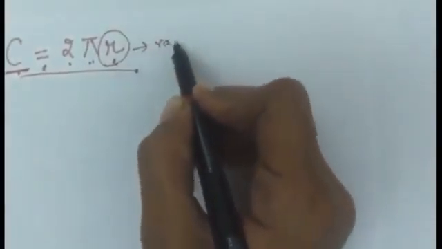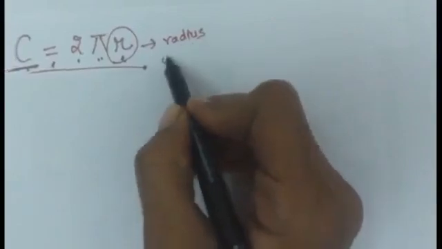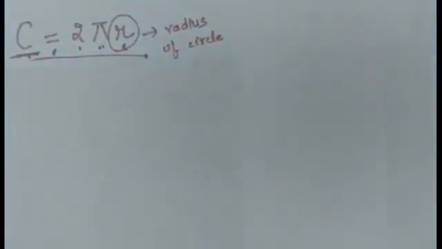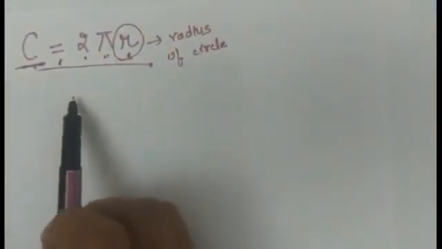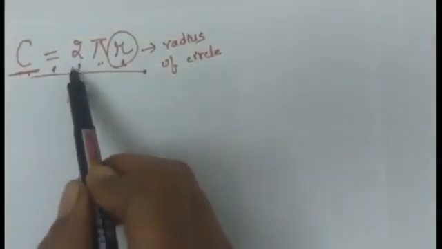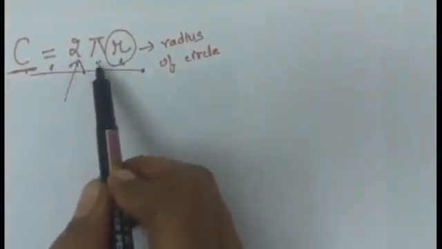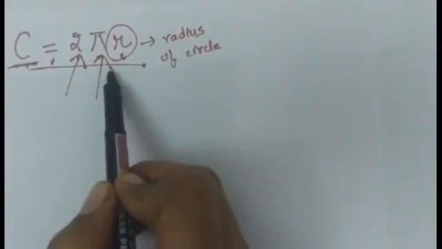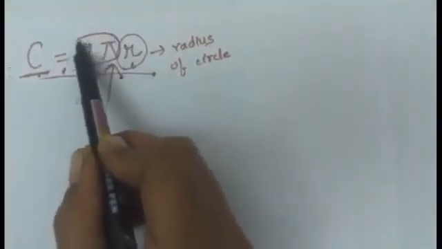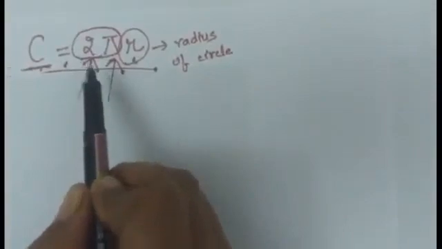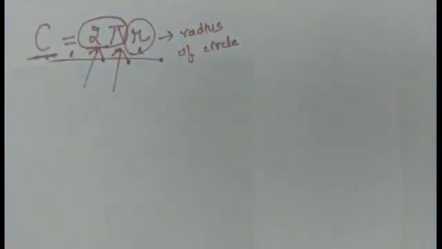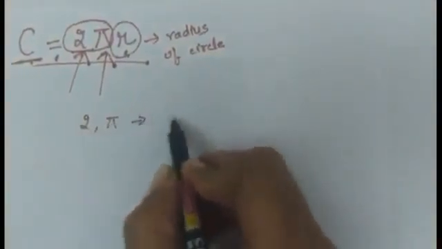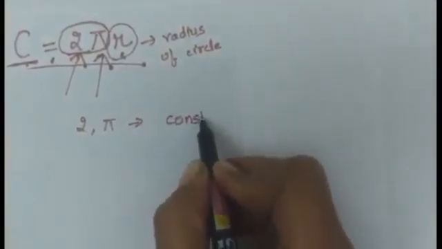R is the radius of the circle. Now, if you see carefully, 2 will remain 2 only and pi will remain pi only. Means these two values will remain as such. So 2 and pi, they are constants.